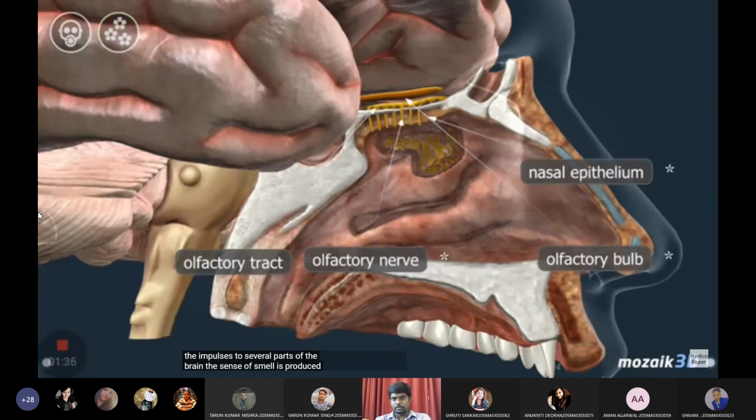The sense of smell is produced in the cerebral cortex. The olfactory system is also connected to the limbic system, which plays an important role in forming emotions and memory traces. This is why odors often stimulate strong emotions and can also trigger memories.